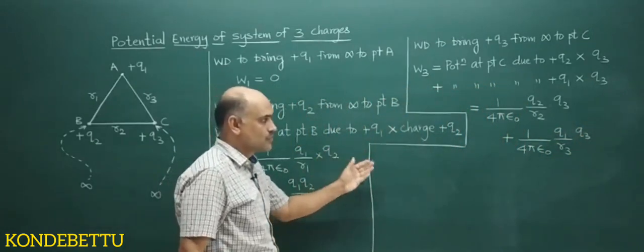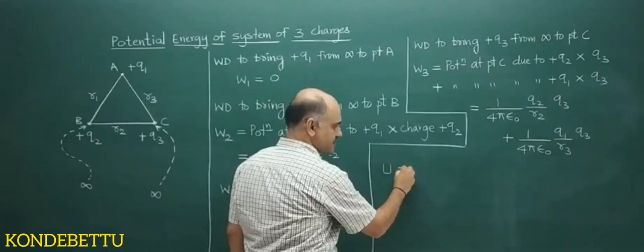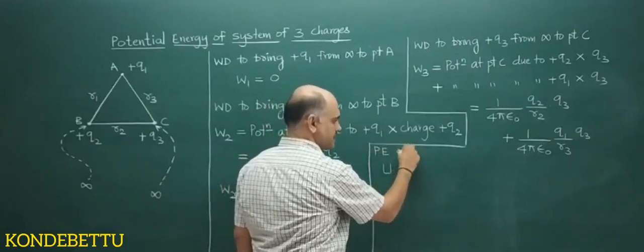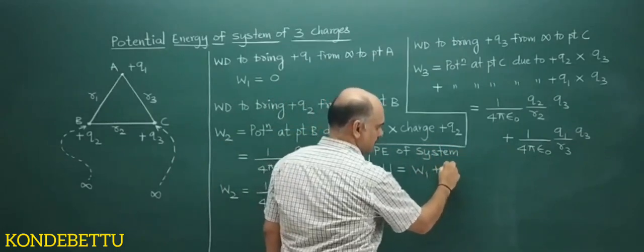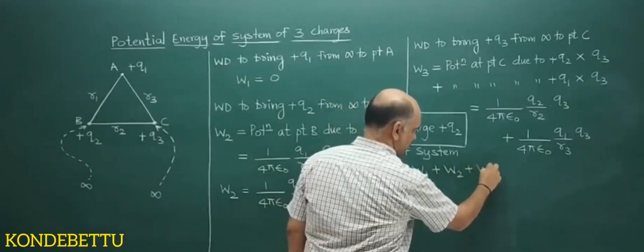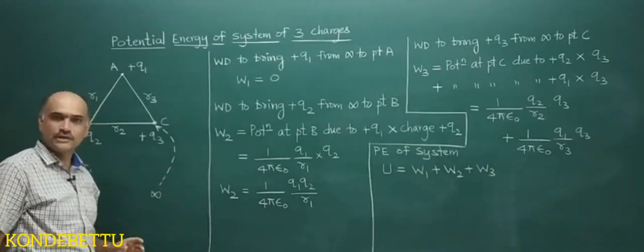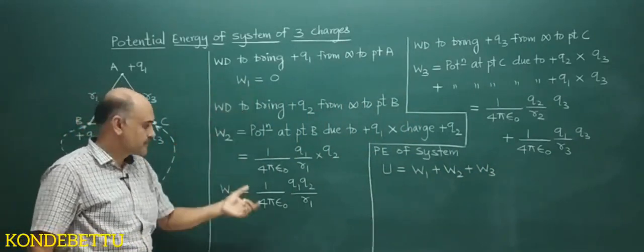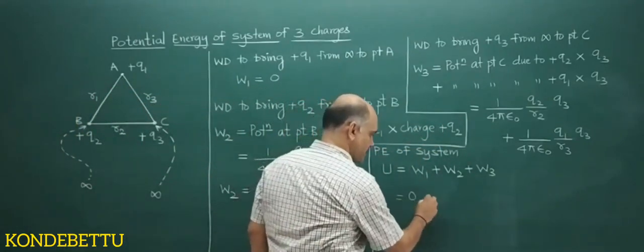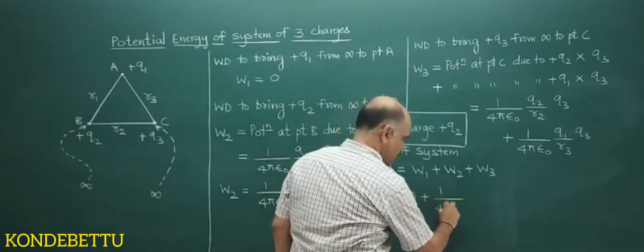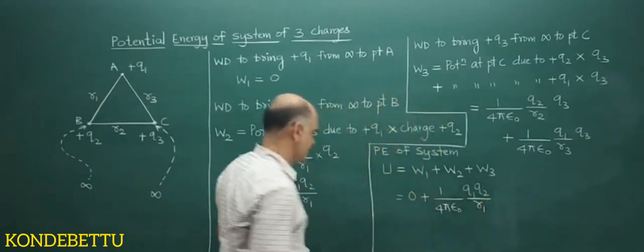So now again, potential energy of system of charges. Total potential energy of the system U is equal to W1 plus W2 plus W3. Now substitute all the three values. W1 is 0, W2 is over here, W3 is over here. So 0 plus 1 by 4 pi epsilon naught Q1 into Q2 divided by R1, that is W2.